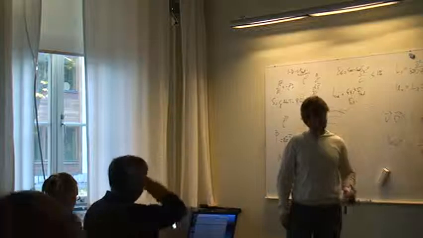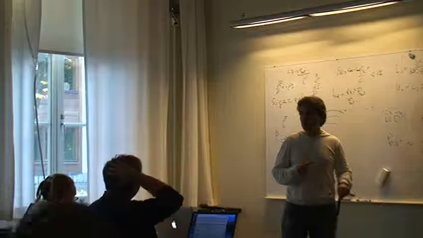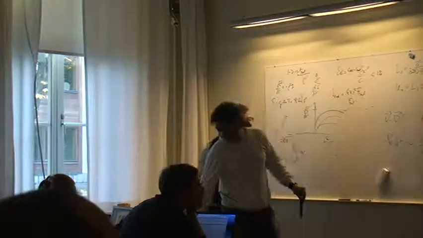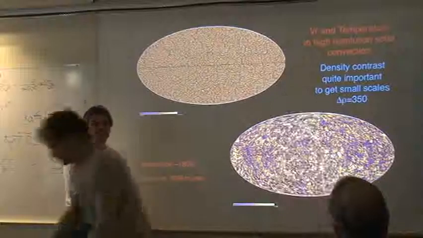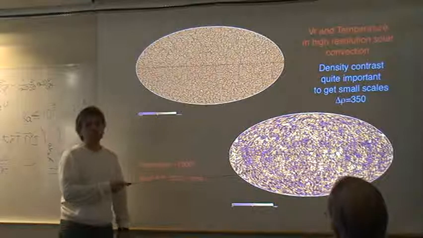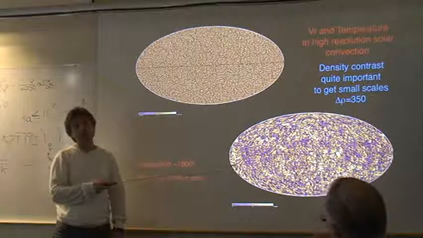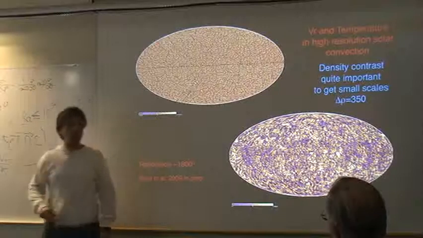So what's missing in your simulation? In some I do get the right answer. Let me show you that result. These are very high resolution simulations. As you can see, Fritz, when you push the Reynolds number, and density contrast, this is a simulation where you put a density contrast of 350. When you push the density contrast and you have a density scale height that starts to be very small, of the order of a few megameters at the surface of your simulation, you start to trigger very small scale convection.